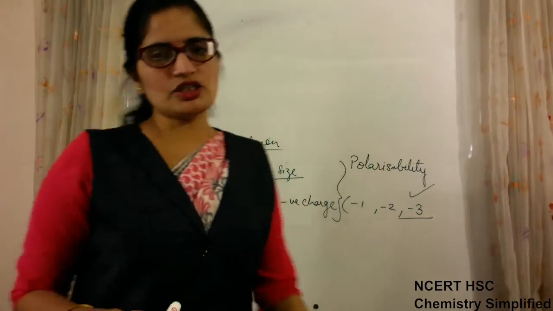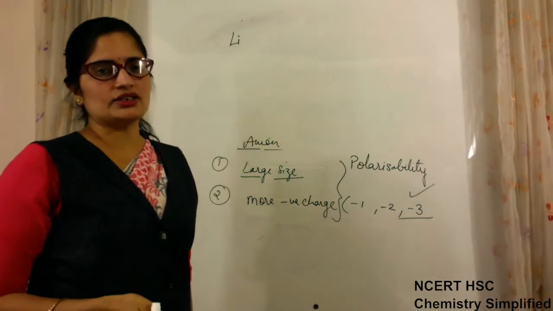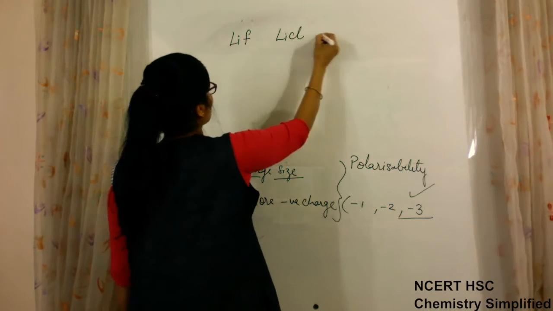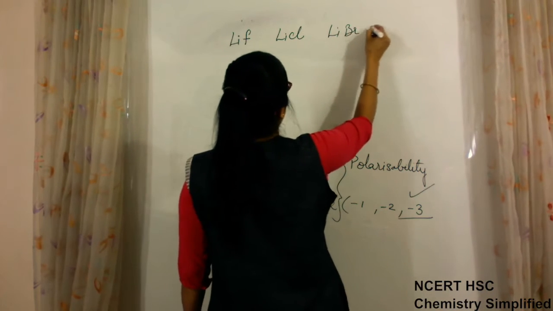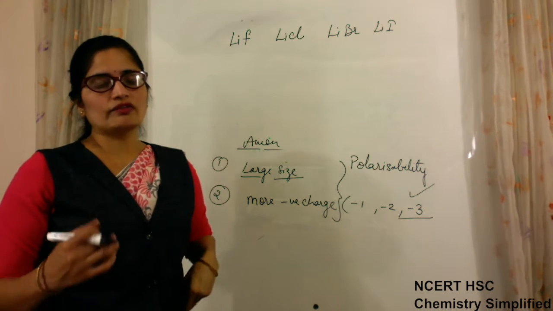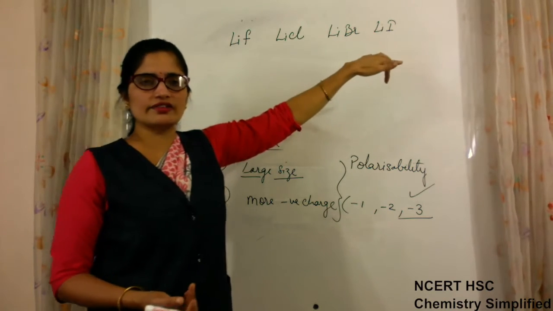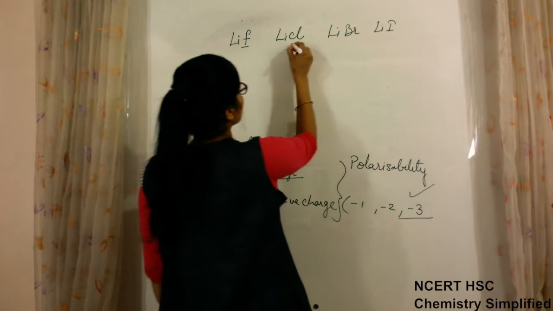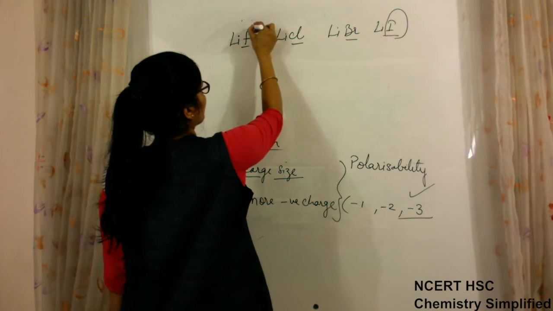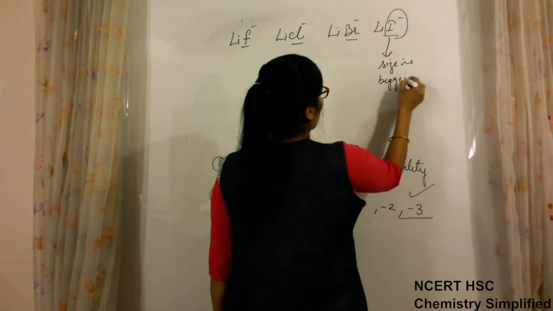now according to Fajan's rule, we know that compounds of lithium are covalent in nature, they have covalent character. So if I compare lithium fluoride, lithium chloride, lithium bromide and lithium iodide, which is more covalent, if we are asked, then on which basis will we find this out? Now the cation is the same in all these, but what is different is the anion. Out of these four anions, the charge is the same for all of them. Fluorine is 1 negative, and the size is biggest for iodine.